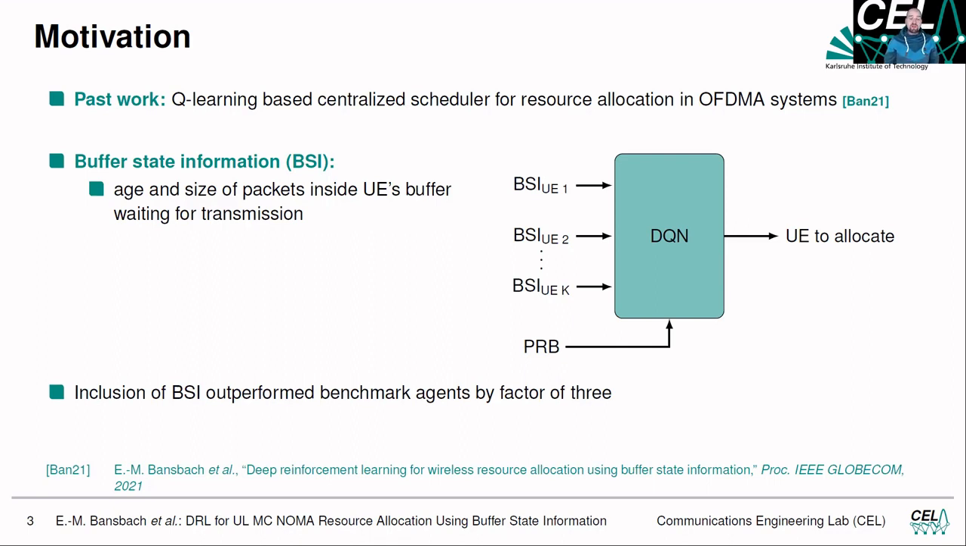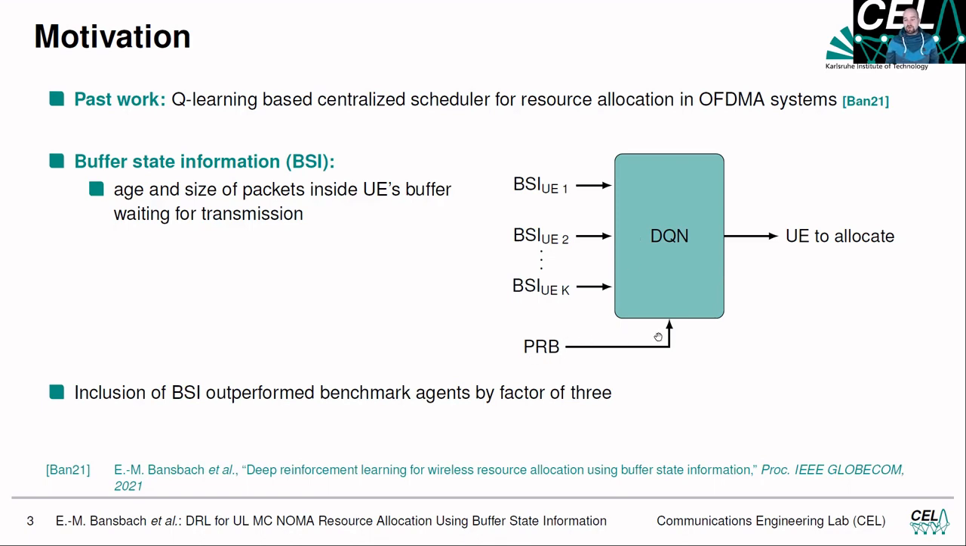In past work, we have introduced a Q-learning based centralized scheduler for resource allocation of a DMA scenario, and we have shown that incorporating buffer state information greatly improves the performance of the centralized scheduler. Buffer state information is, for example, the age and the size of packets inside the user equipment's buffer waiting for transmission. As you can see over here, we feed the buffer state information of UE1 to UEK to a deep Q-network, which is our agent.